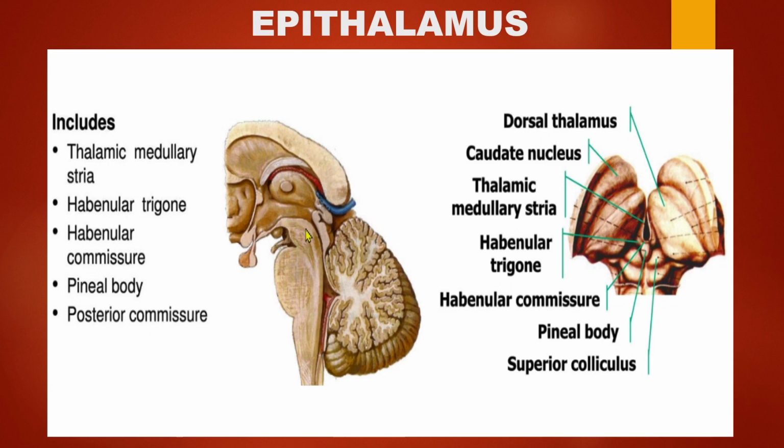If you remember properly, in the midbrain at the level of superior colliculus, we would have seen the pretectal nucleus, and the commissure between either side of the pretectal nucleus makes the posterior commissure. So altogether, the epithalamus consists of pineal body, the habenular nucleus, habenular trigone, habenular commissure, thalamic medullary striae, and the posterior commissure.